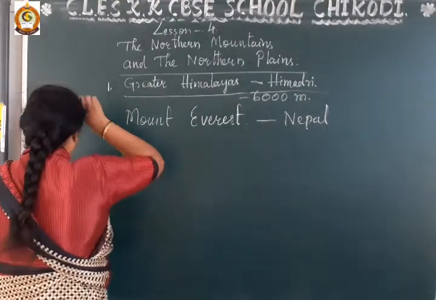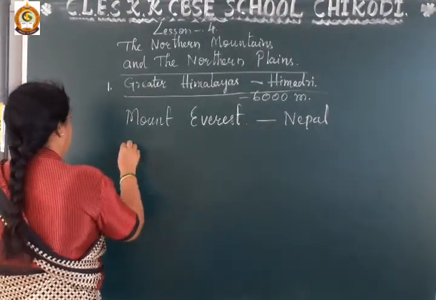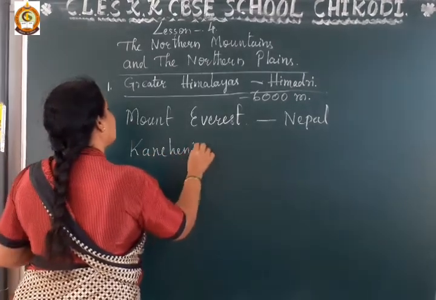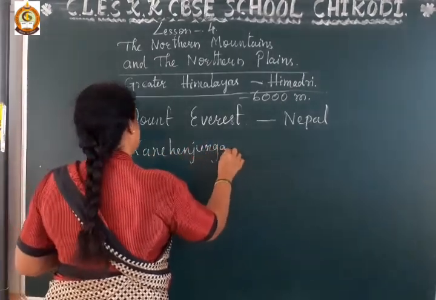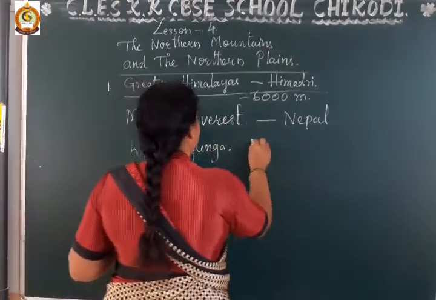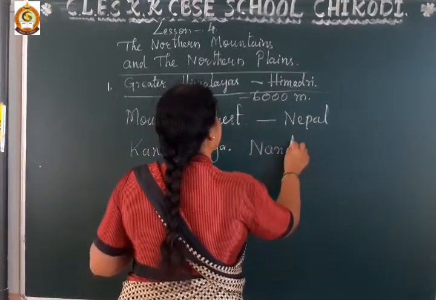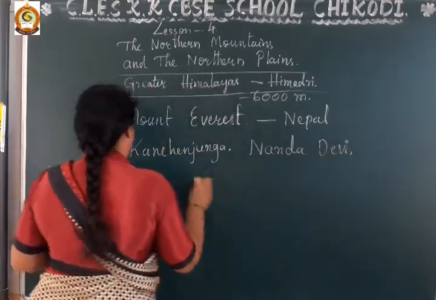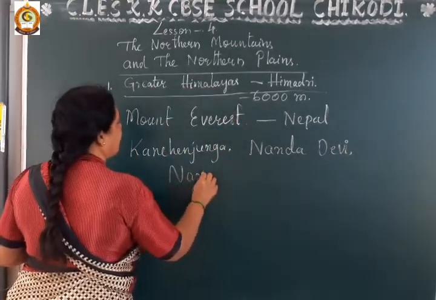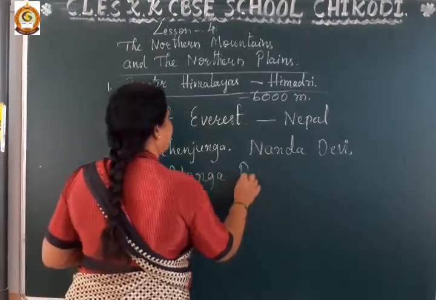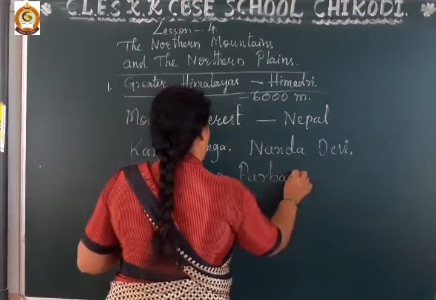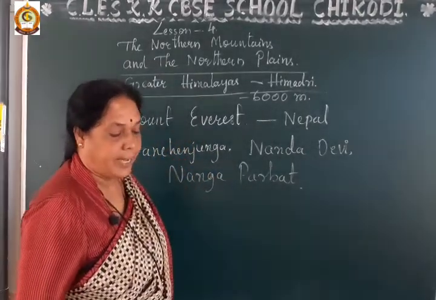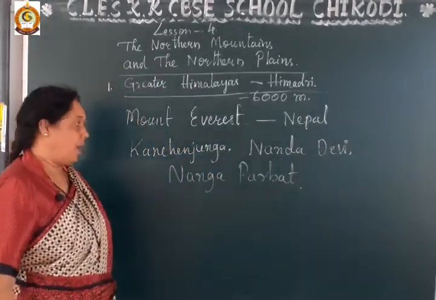This is Mount Everest, the highest peak, and second is Kanchenjunga, Nanda Devi, and Nanga Parbat.